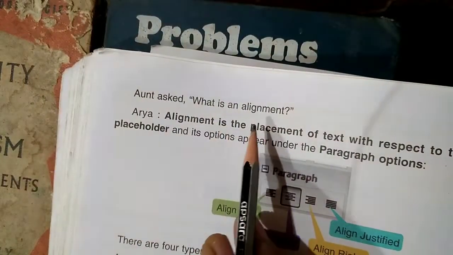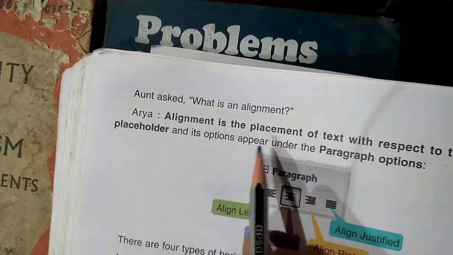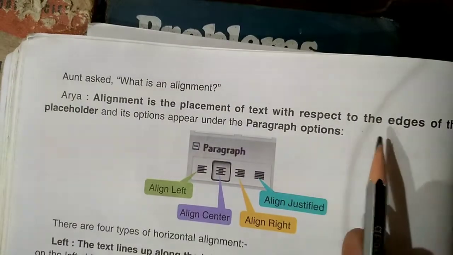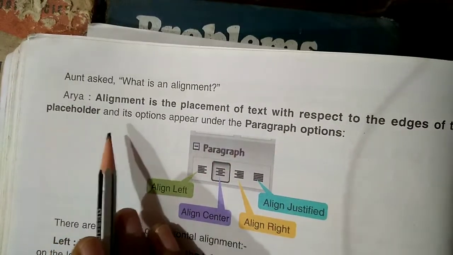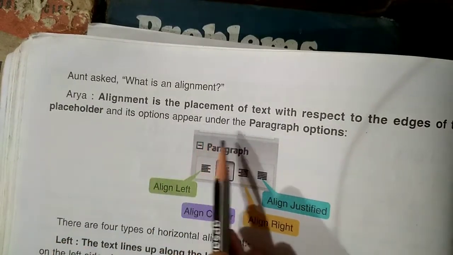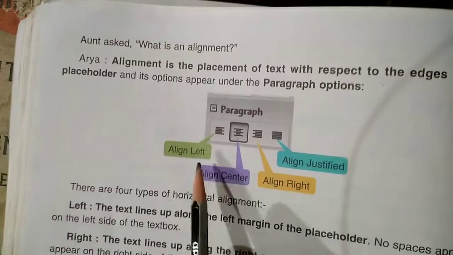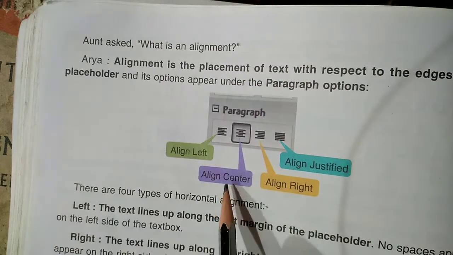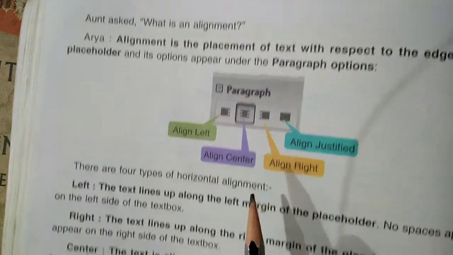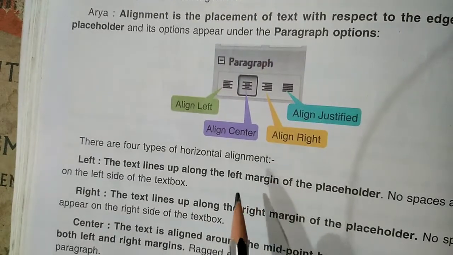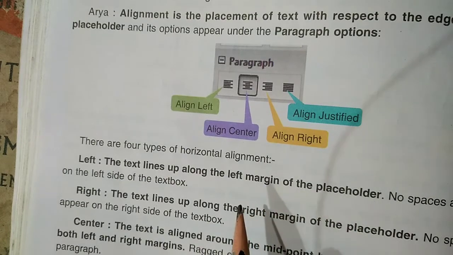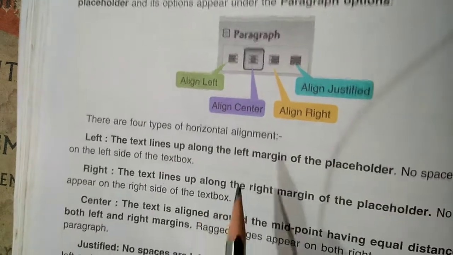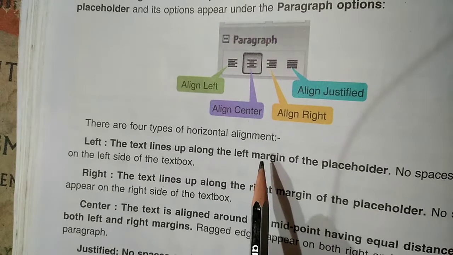Aunt asked, what is an alignment? Alignment is the placement of text with respect to the edges of the placeholders, and its options appear under the paragraph options: align left, align justified, align center, align right. I have already discussed these in chapter 2 also, about align left, align right. There are four types of horizontal alignment.